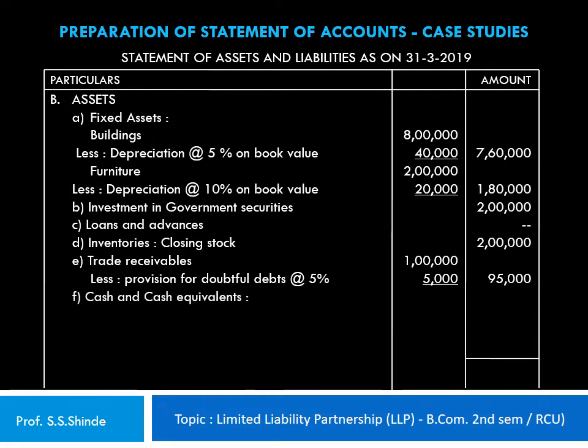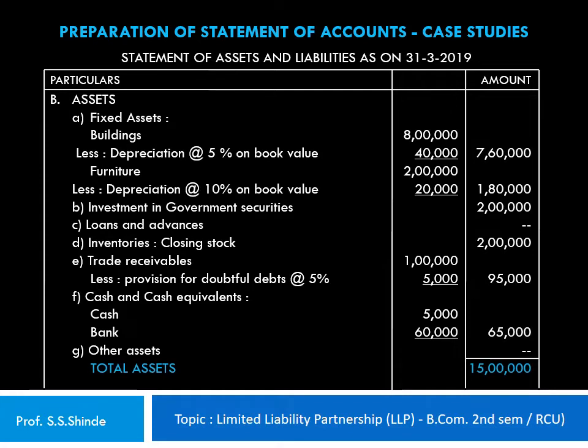The next is cash and cash equivalents, under which cash in hand 5,000, cash at bank 60,000, taking the total of cash and cash equivalents to 65,000. And the other assets here are nil. So the total of the assets works out to 15 lakh rupees. So here assets are equal to liabilities. This is how a vertical statement of assets and liabilities is prepared for an LLP.